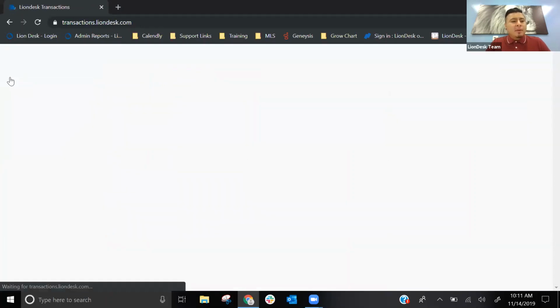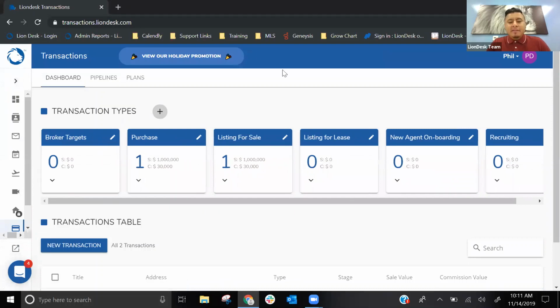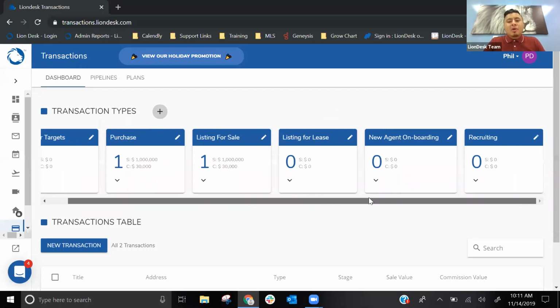So there's a couple of things I want to point out with our transactions in V2, just in case you're using our V1 platform. This is going to be a huge improvement from V1. In V1, you were only able to track one pipeline, right? So whether your transaction was a buyer or a seller, you would have to track it within one pipeline. Within our LionDesk V2 platform, you do have multiple pipelines. So you'll see one for purchase, listing for sale, listing for lease, and so on.